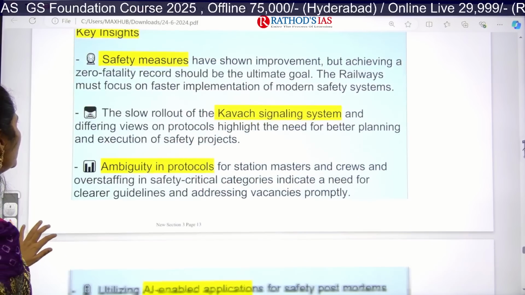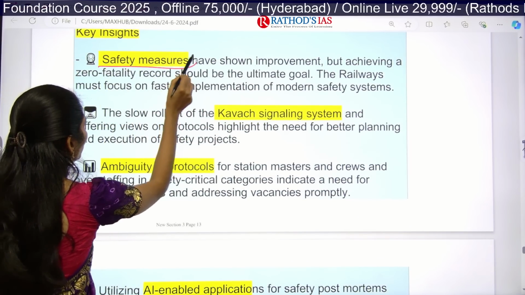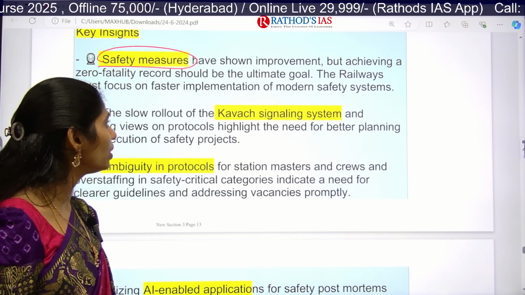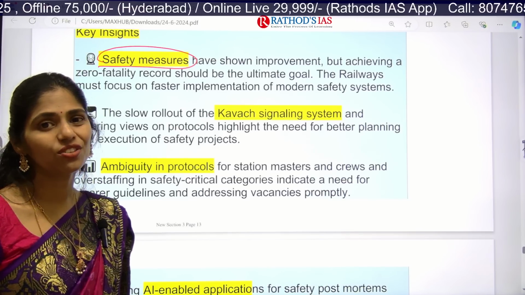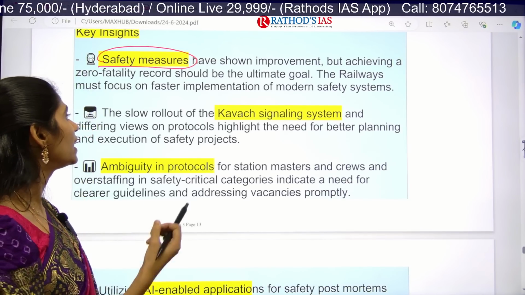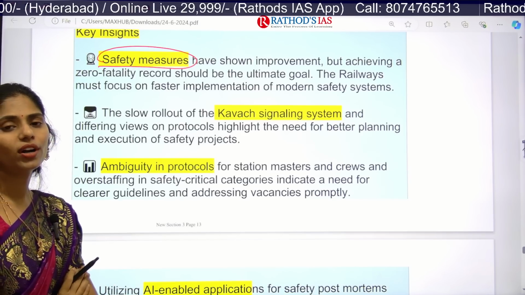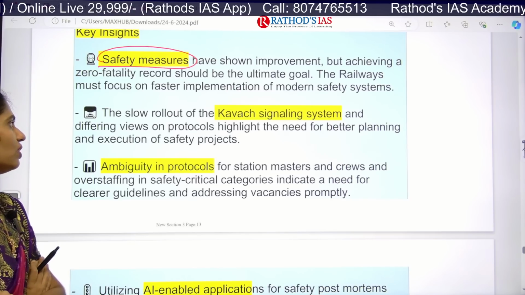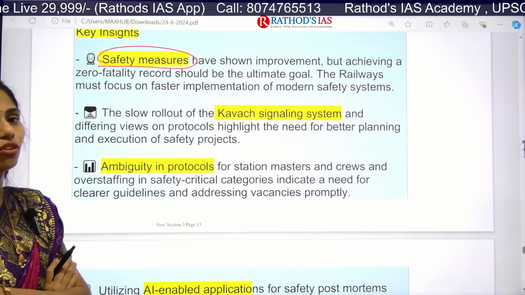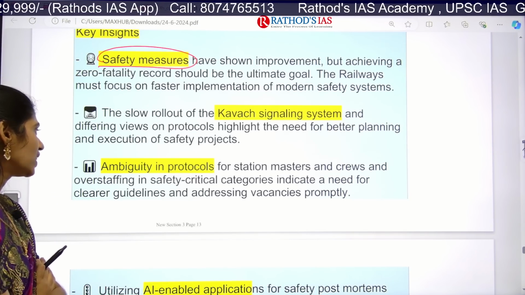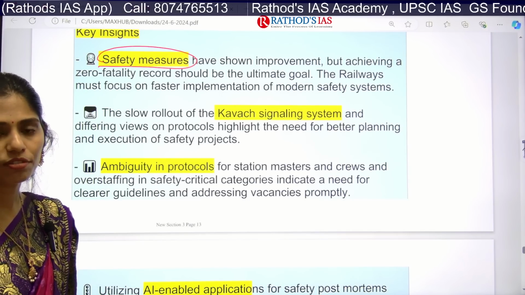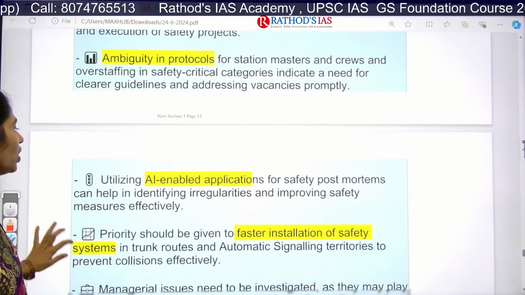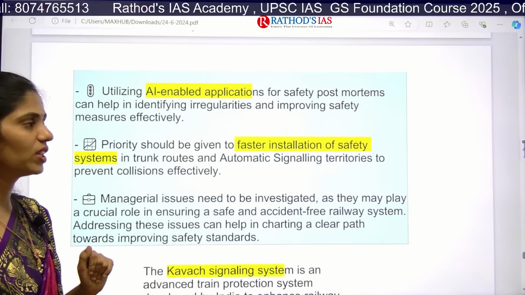If you see the key insights, it says that yes, we need to have proper safety measures. Whatever safety measures are there, we have to improve them, and we have to achieve a zero fatality record. It is our ultimate goal here. Whatever modern safety systems are there, we have to implement them at a much faster pace. And the Kavach signaling system, we have to implement it with better planning and execution. The protocols that should be followed by the station masters, they have to follow properly. And we have to utilize even AI enabled applications for safety.